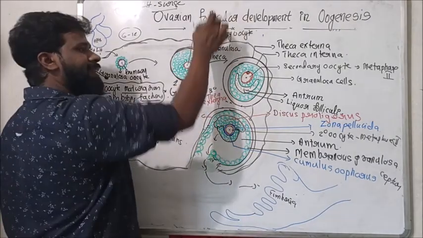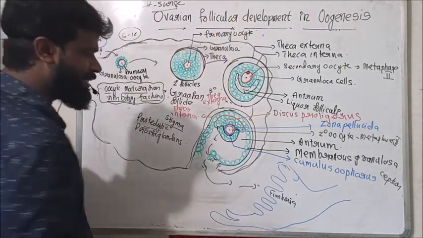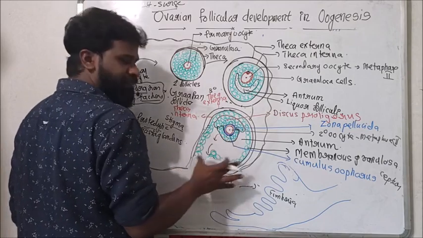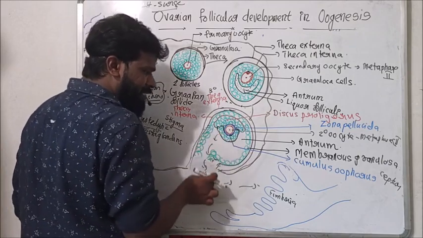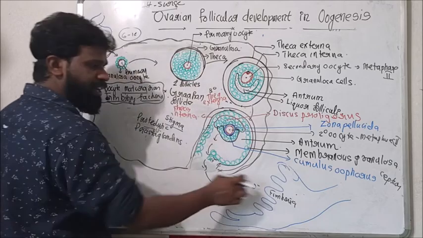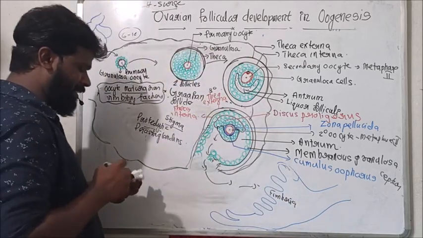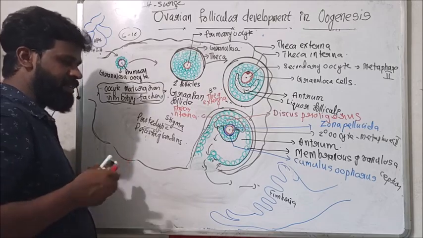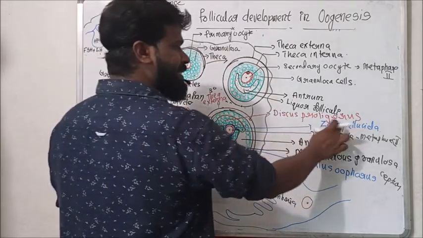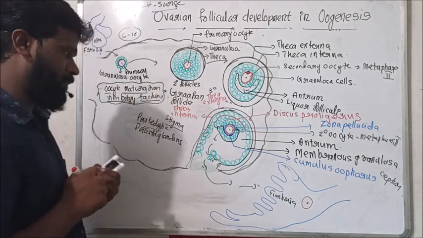So what happened under the stimulation of LH? The Graafian follicle ruptured and the secondary oocyte was released from the ovary to the oviduct. The secondary oocyte is in which state? Secondary oocyte in metaphase 2.